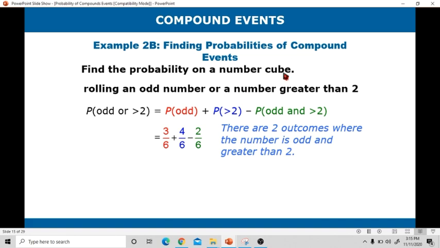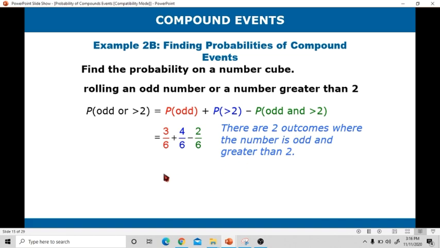Plus probability of a number greater than 2. On a number cube, there are 4 numbers that are greater than 2. These are 3, 4, 5, and 6. That's why 4/6 yung probability niya. Minus probability of rolling an odd number and at the same time greater than 2. Okay, it is 2/6. Why? It is because there are 2 numbers on a number cube that are greater than 2 and odd. These are 3 and 5. Okay, that's why 2/6 yung probability niya.